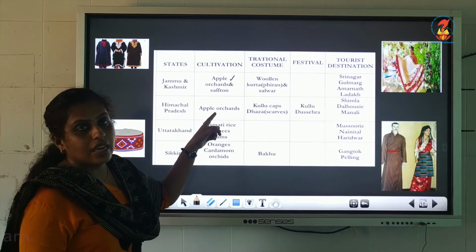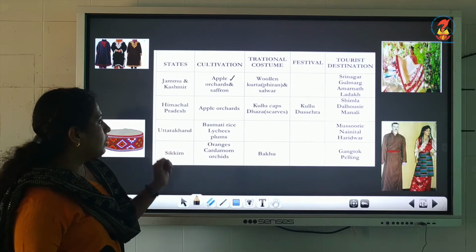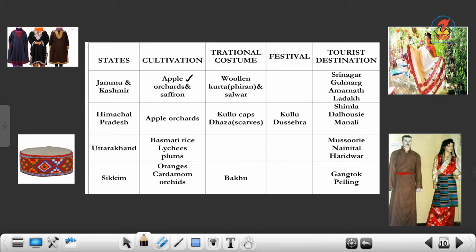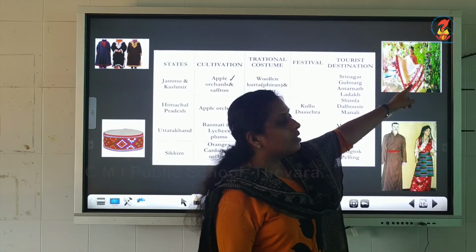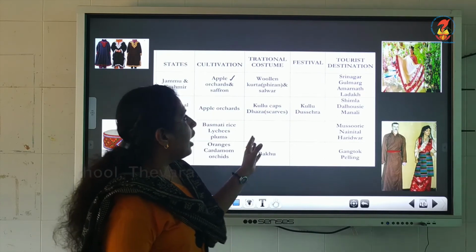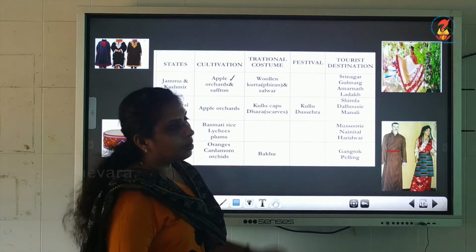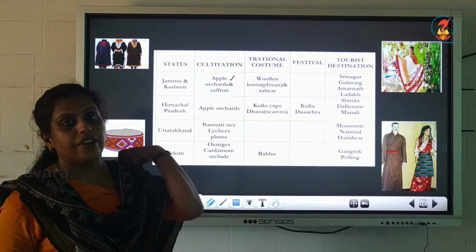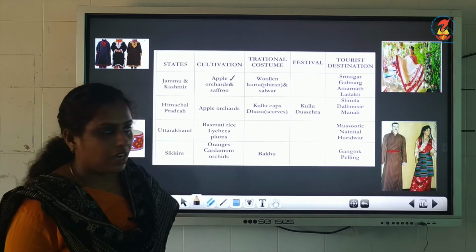Then let's move on to Himachal Pradesh. Let's see what all things are cultivated in Himachal Pradesh. Apple is their main cultivation. When we move on to the speciality of the costumes there, we specifically talk about the Kulu caps. This is the Kulu cap. This Kulu cap is their speciality, and Daza, their scarf. You can see in this picture, this is Daza. That is their speciality, and you can also see in the other box about Kulu Dashra. It's a festival celebrated in Himachal Pradesh.